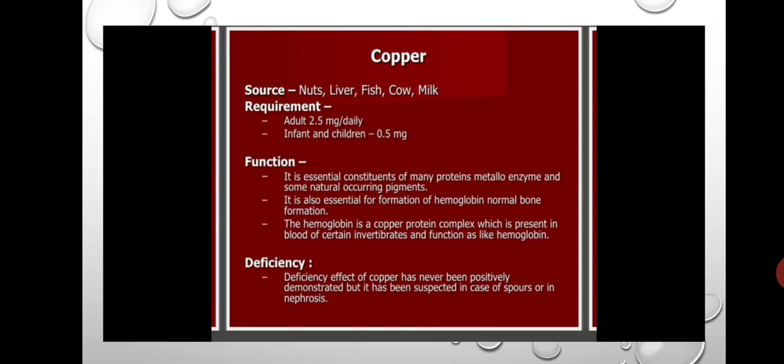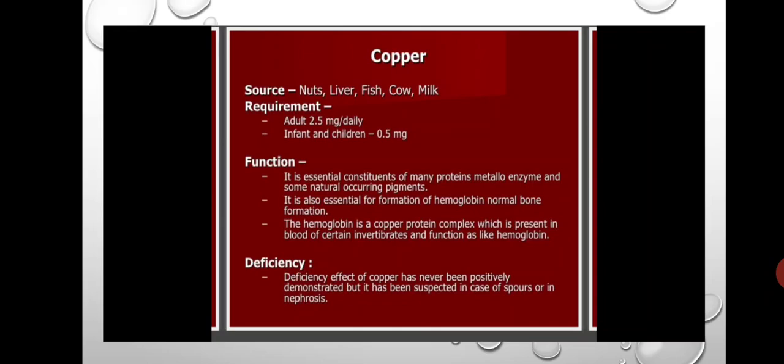Copper sources are nuts, liver, fish, cow milk, etc. The requirement of copper is 2.5 mg per day in adults and 0.5 mg per day in children. And the function of copper is what? It is an essential element of many proteins and enzymes and some of the pigments also.